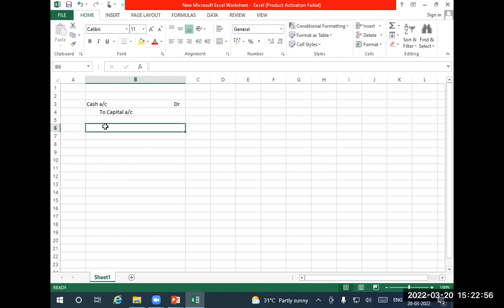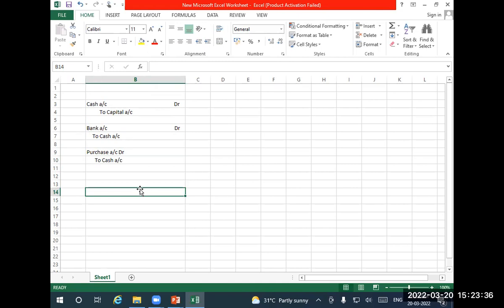And then opening a bank account: bank account debit to cash account. Suppose you're buying something for cash: purchase account debit to cash. Okay, in this, how many ledger accounts? One is cash, capital, bank, and purchase.